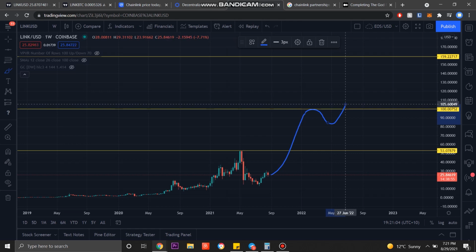We have seen coins in the past just simply fall down from those psychological resistance zones and never recover. So it's not a risk worth taking. So under that logic, you should be expecting at least 100 USD. That's just my opinion. 160 USD will be my prediction for Chainlink by the end of the cycle.